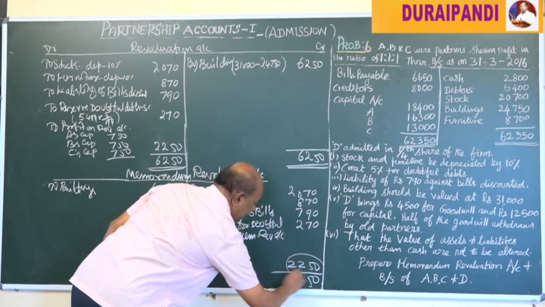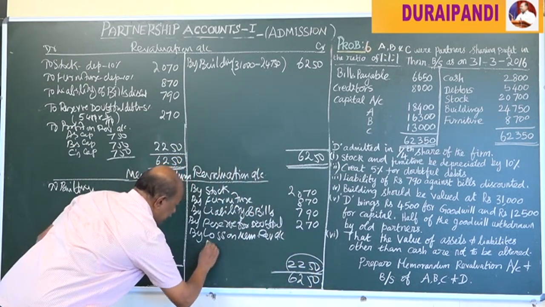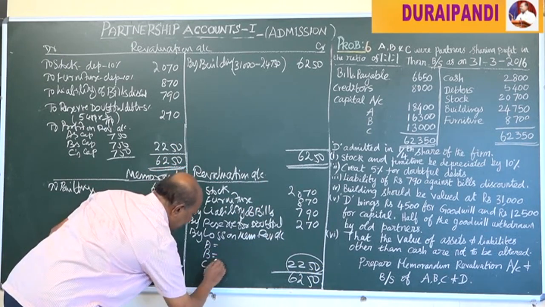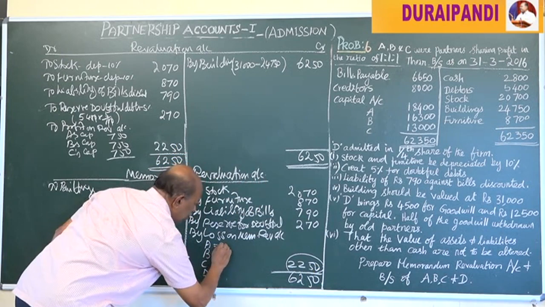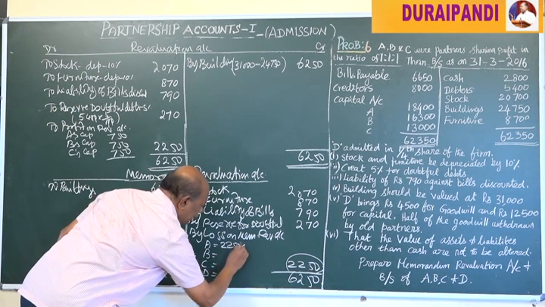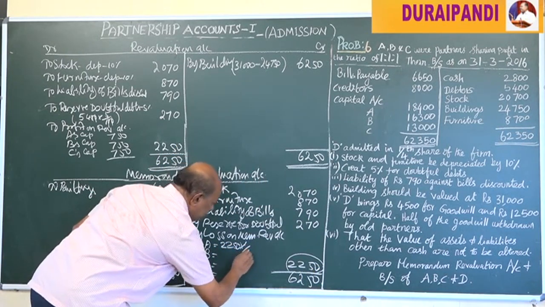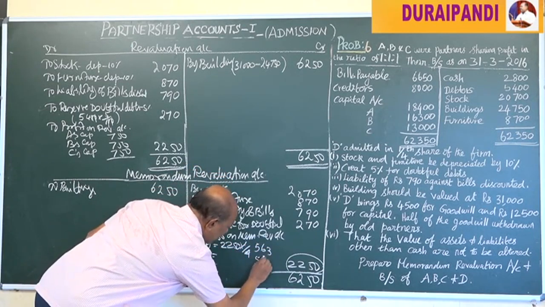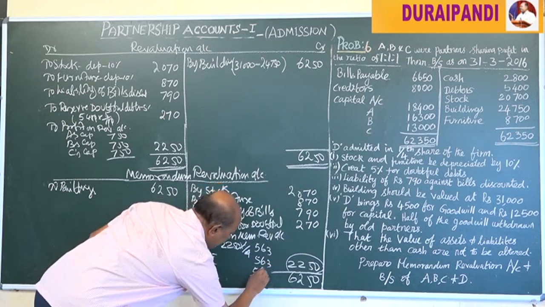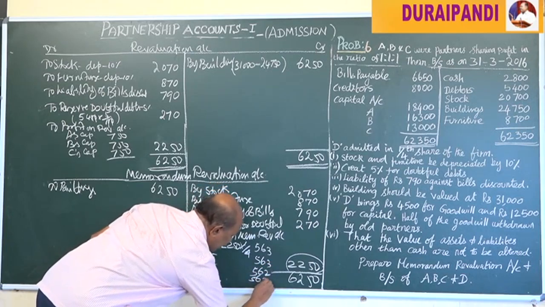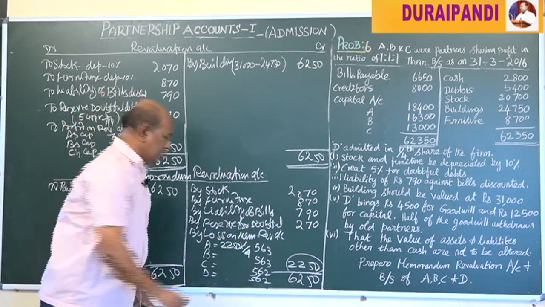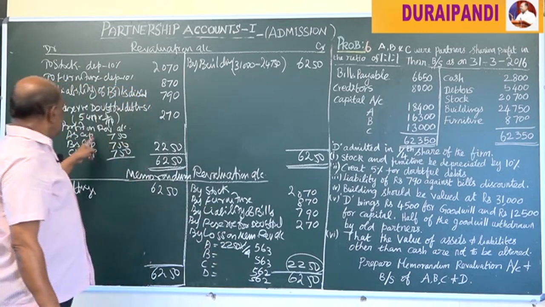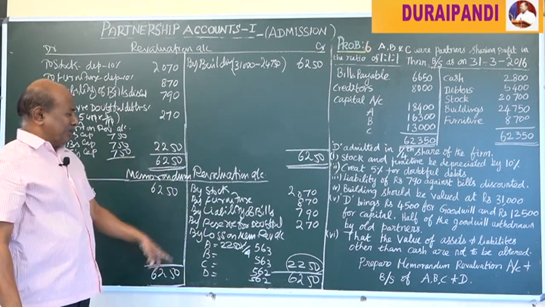2,250. It is shared by all the partners A, B, C and D equally. That is 2,250 into 1 by 4. How much? 563 for two, then 562 for another, to make it a rounded figure. This amount should be debited to the partners capital account. This amount should be credited to the partners capital account.